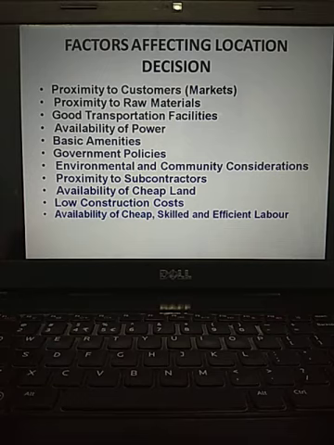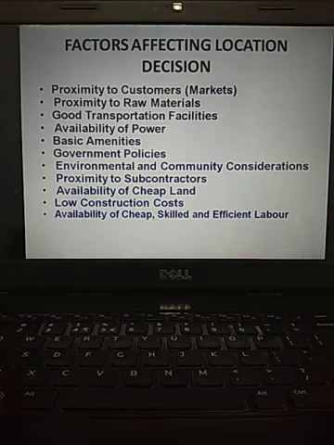So they see that the subcontractor should also be very near to the main factory location. Availability of cheap land, very important. The rents which you are going to pay on land should be cheap. Low construction costs, availability of cheap, skilled and efficient labor.